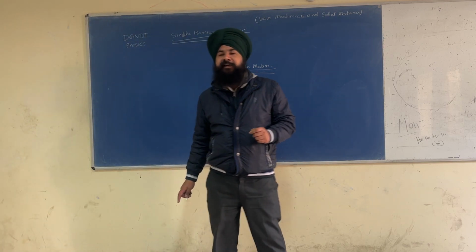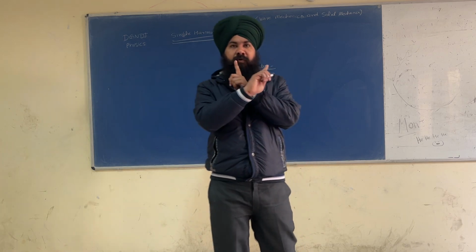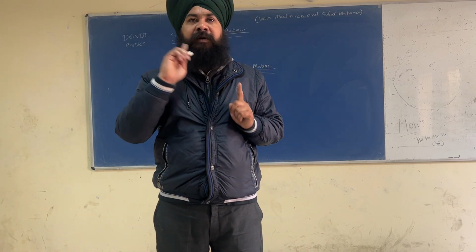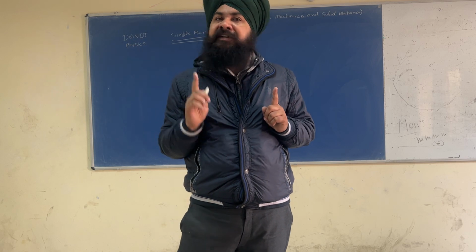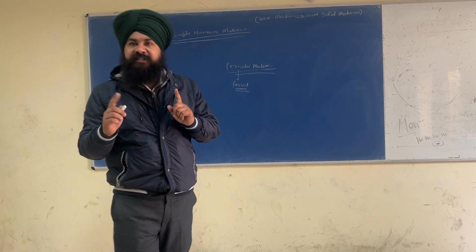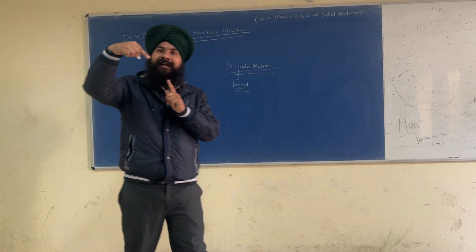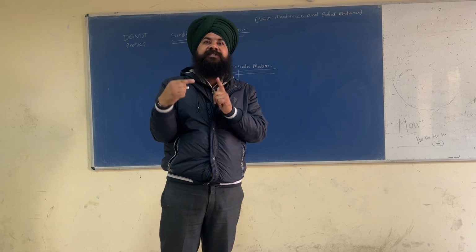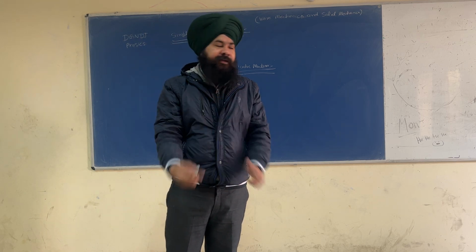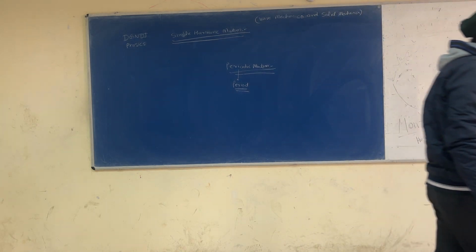The simplest example is the motion of the earth about its own axis. The motion of the earth about its own axis is the finest example of periodic motion, because every 24 hours the earth is at the same point as it has started its journey. Okay, so please write the first point.